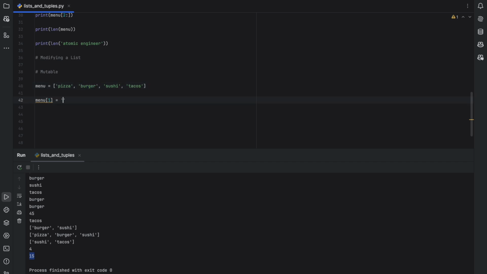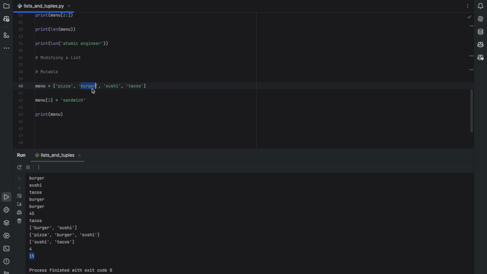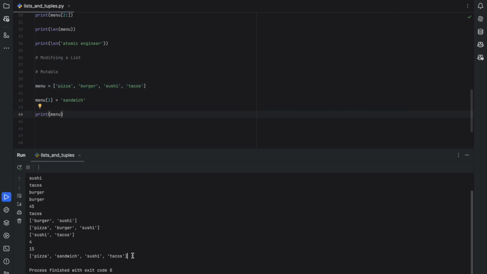And if you assign something else, say sandwich, and then print menu, it will replace this burger with sandwich and give us the menu back. If you see the result, it has printed pizza, sandwich, sushi, and tacos, meaning it has changed this item at index 1 using this statement. So lists are mutable and we can change the items in the list.